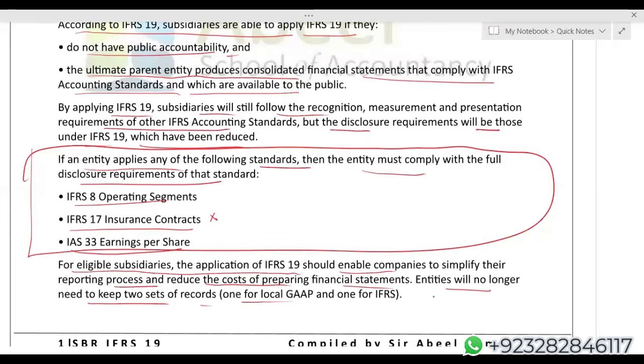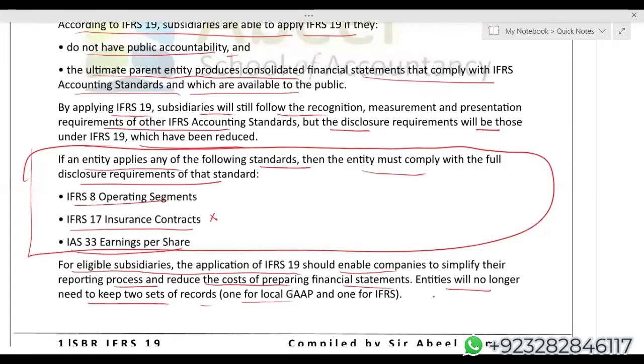So students, you have to make sure that just by writing that gain or loss will go to P&L, you are not earning marks. For example, we have bought shares in XYZ company for trading purposes. So we know that, number one, it is a financial asset. Second, the change in the fair value will of course go to P&L. But you have to mention that since it is a financial asset, and whenever I'm making an investment in equity instruments the only intention is investment, whatever fair value change comes on my investment, I will take that gain or loss to the investing category.